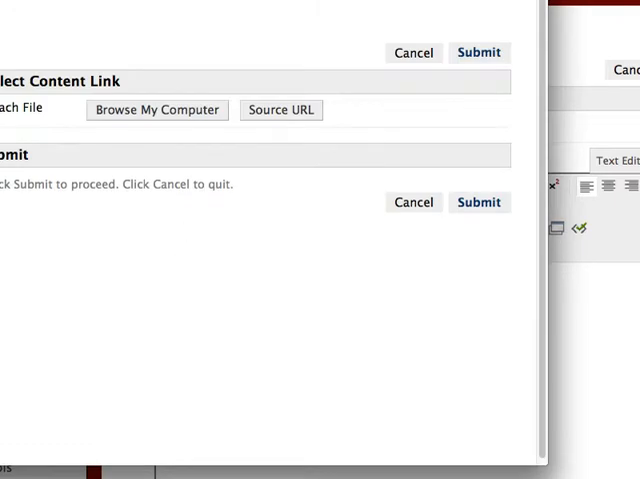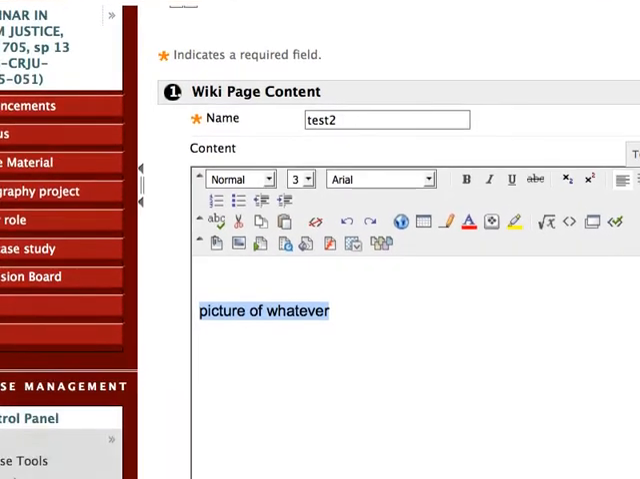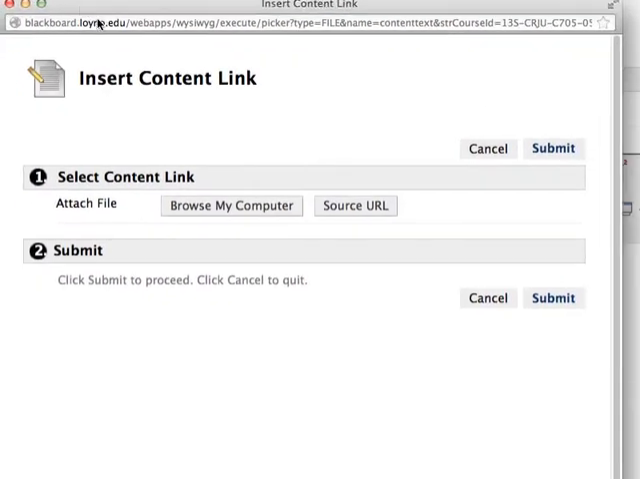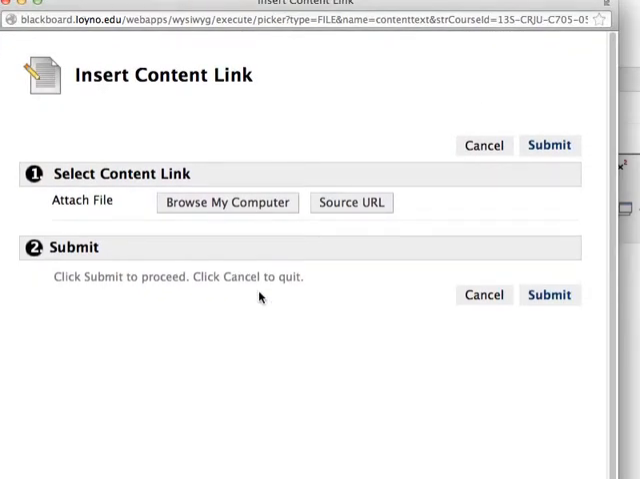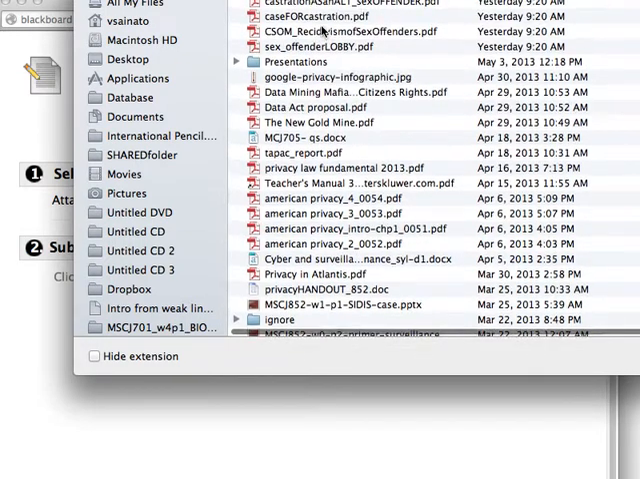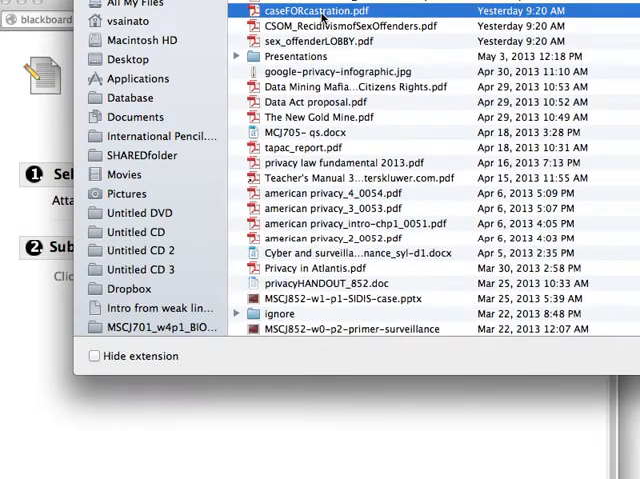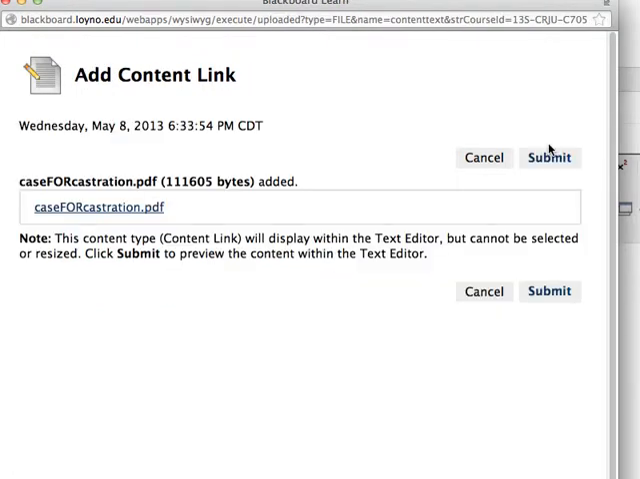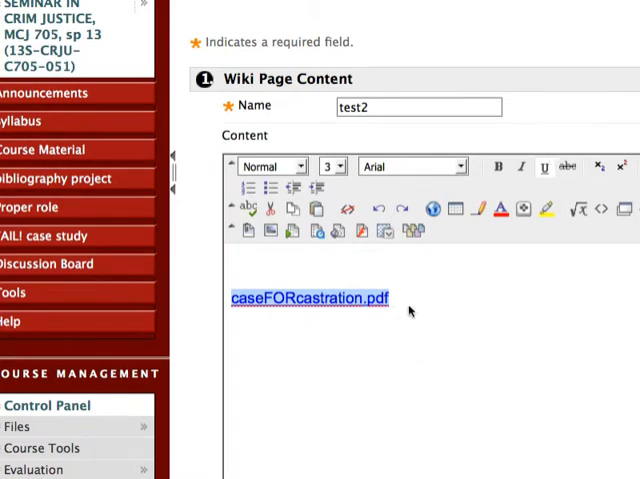Click on this. See where it says insert content link? It's the same process as with the images. So let's suppose you had it locally. Here's an article making the case that we should castrate sex offenders. That's awesome. Good times. Submit. Submit again, and boom, there it is.